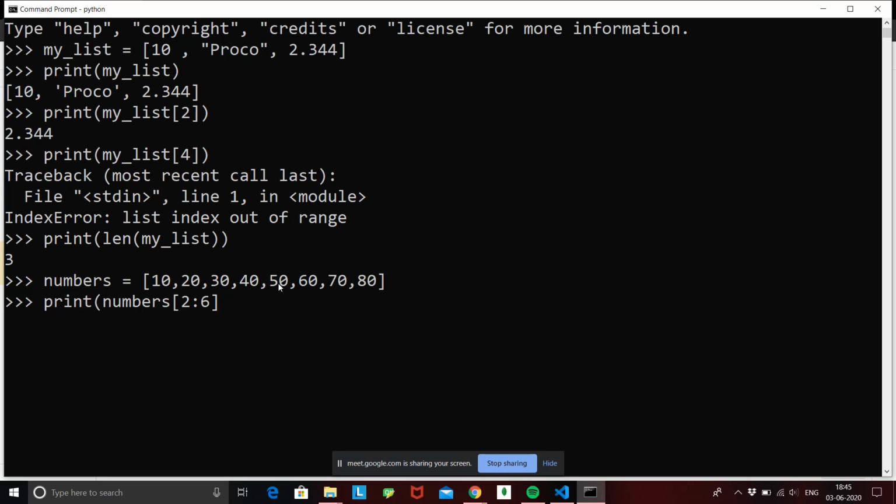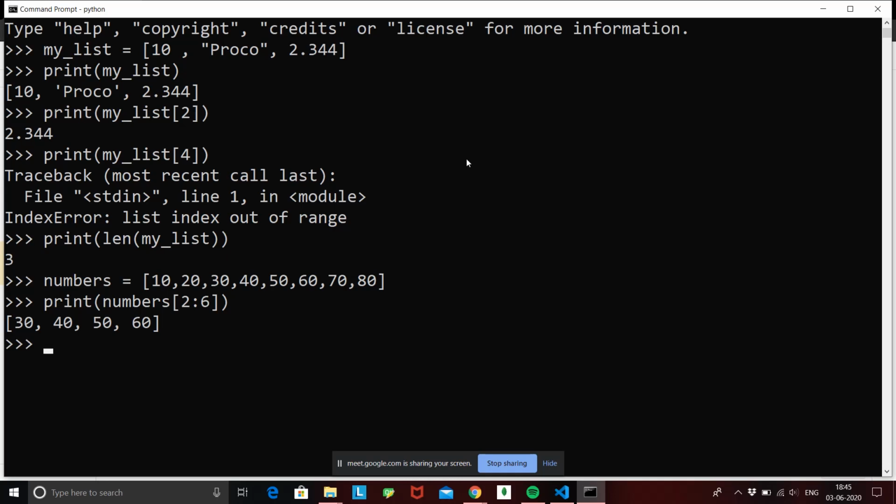Alright, so with that done, I did print numbers from 2 to 6, and just note that the 6th element will never be printed. Okay, so 30 was at second position, 40 was at third position, this is fourth position, and this is fifth position. So 0, 1, 2, 3, 4, 5. 2, 3, 4, 5 are printed, and 6 is eliminated. So basically this is how slicing is done. We did slicing yesterday for strings, now we did slicing for lists.